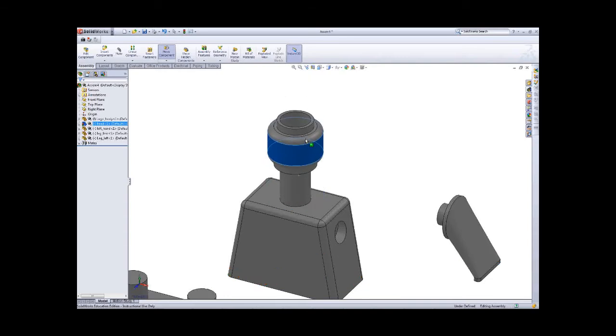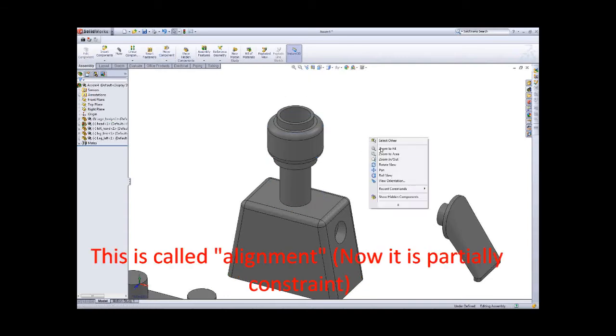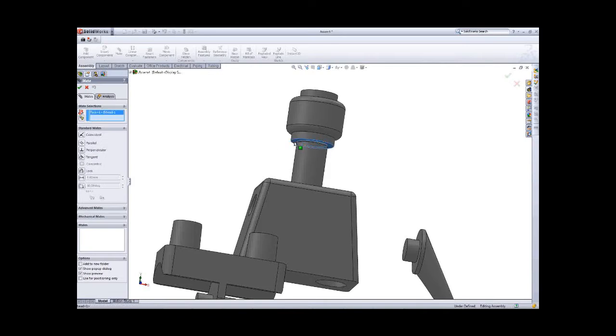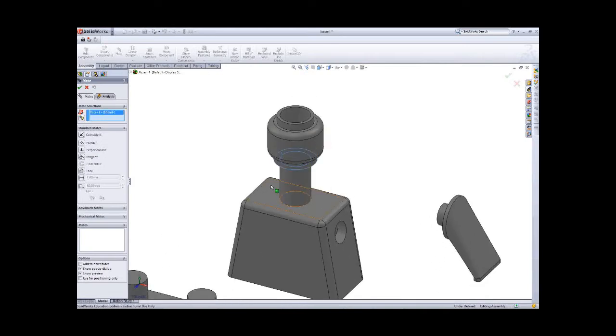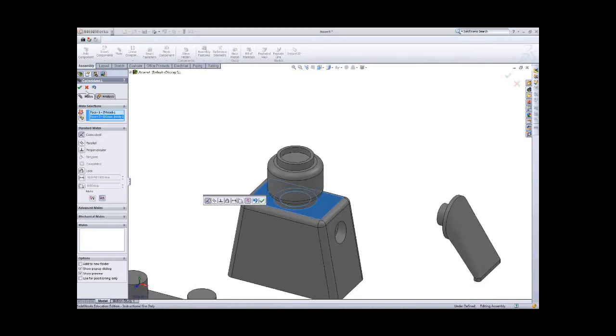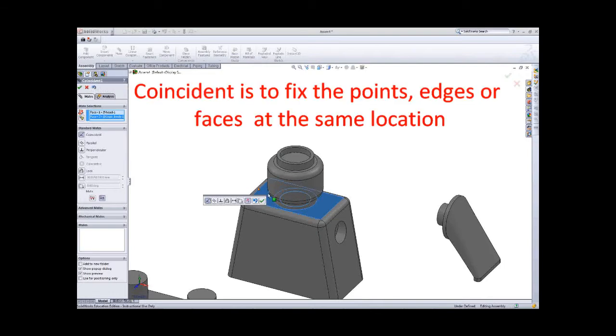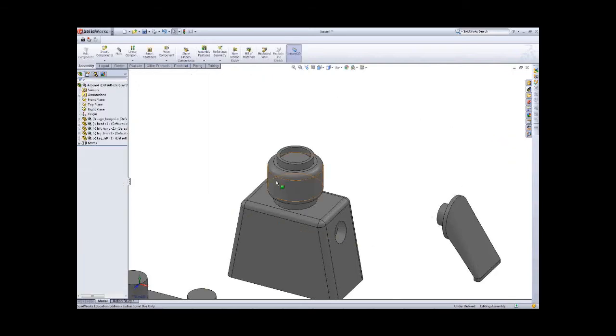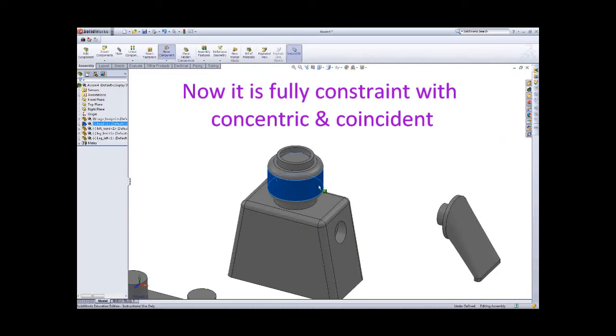So how can we fix the head? You can fix it again face to face, that one, and then go to that one. You can see it will go to the coincidence. Coincidence is where I want to fix it together with that face at a fixed point. So you can see we fix the head right now.